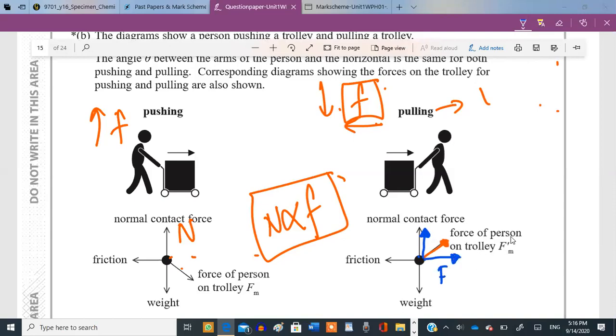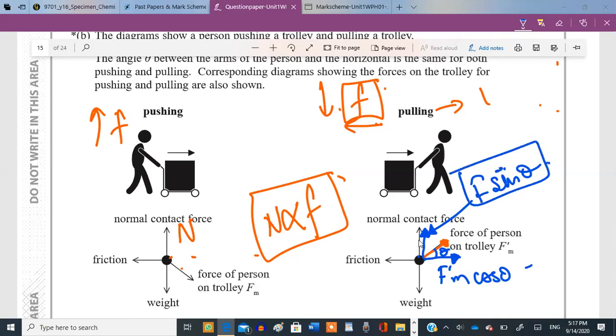Okay, this is the force of the person on the trolley, F. This is the horizontal component, and this is the normal contact force, and this is the vertical component of the force applied by this person. If this angle is theta, this is F cos theta, and that's F sine theta. Now, if F sine theta is acting in the same direction as the normal contact force, then what do you think? Will more of the total normal contact force be required to balance the weight, or will a lesser quantity be required to balance the weight?